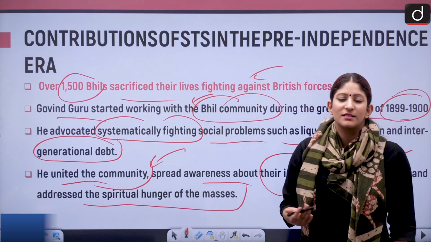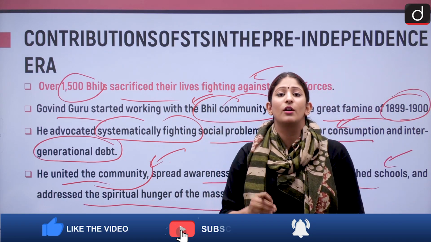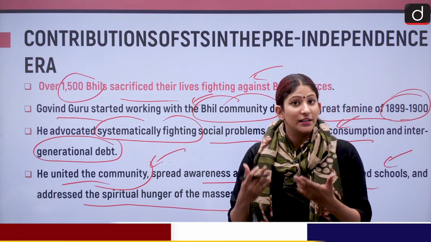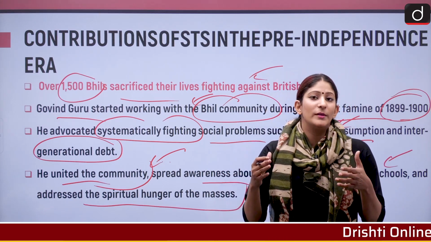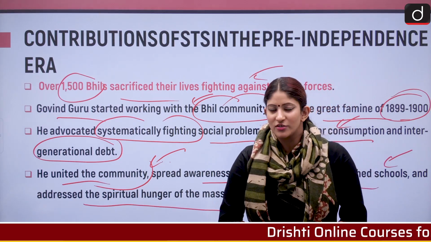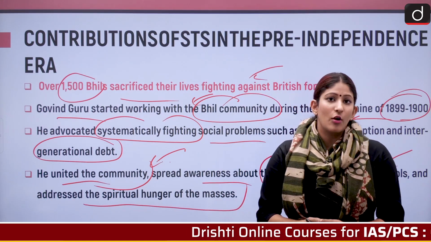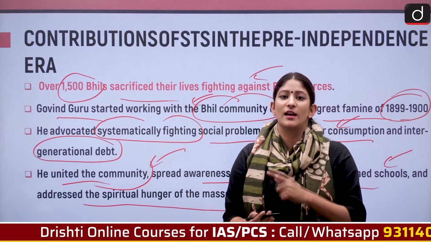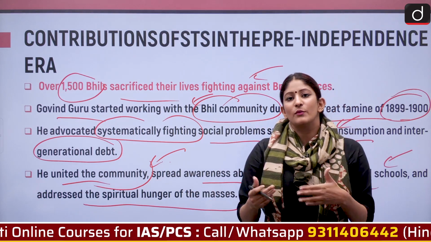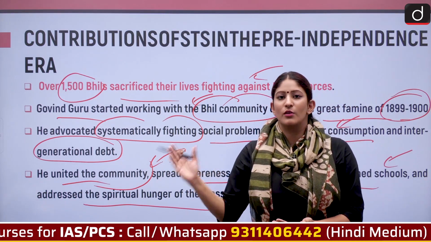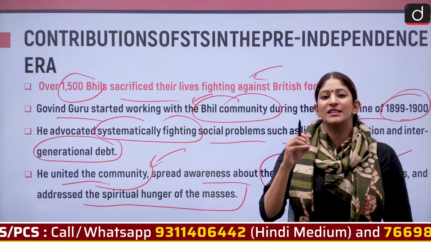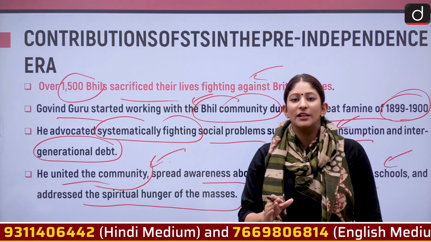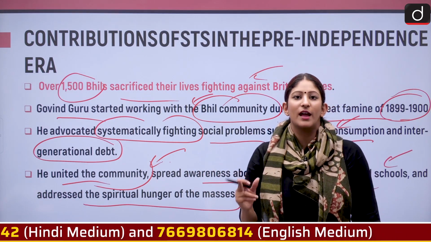So we have many hungers, such as the hunger of economy. That means we have economic hunger, we want to earn money. We have political hunger. That means we want to be integrated into the political structure. We have physical hunger, the normal hunger for food. We also have spiritual hunger. That means we need to be connected with ourselves. So the spiritual guru, Govind Guru, he fulfilled all those things. And when he fulfilled them spiritually, that means he was becoming a great leader. He made people understand the self-connection that they should have with themselves.